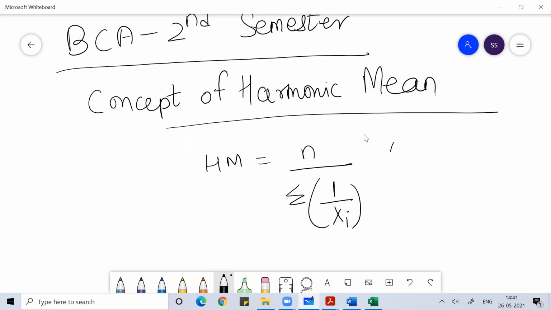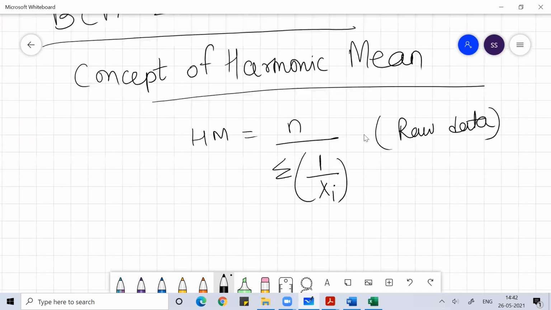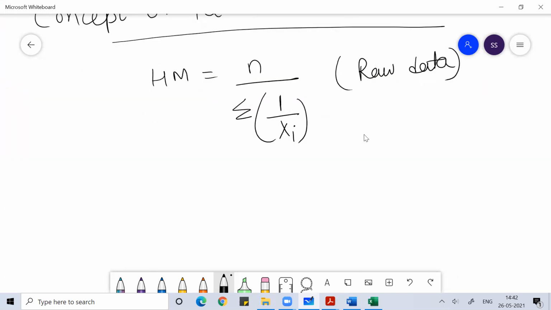Whenever we get raw data, we use this formula. It is the reciprocal of the arithmetic mean of the reciprocals of the values, and that gives us the value of harmonic mean. One very common application of harmonic mean is the calculation of average speed. You will see this in day-to-day real life examples.